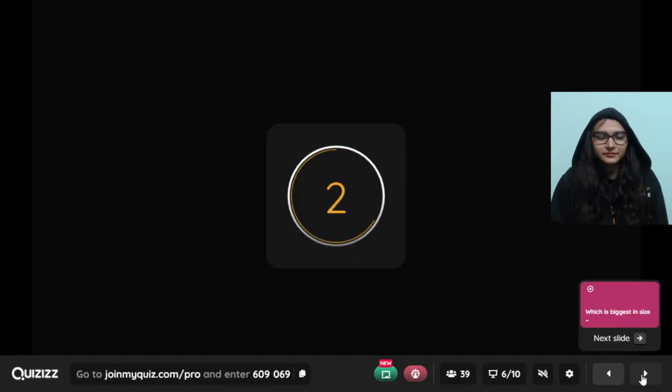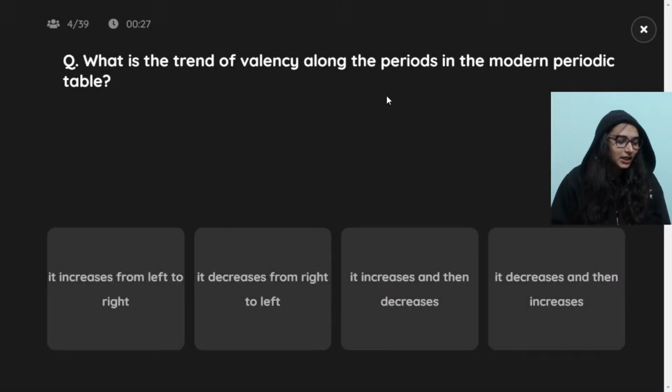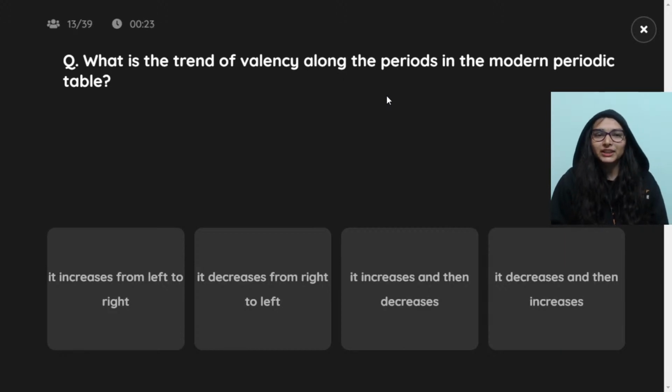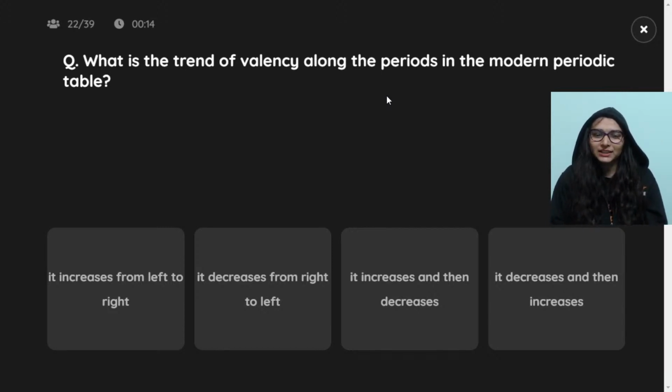Getting it? Practice कर लो ध्यान से. If you understand atomic size, all the properties would be easy for you. Okay? What is the trend of valency along the periods in the modern periodic table? Valency का trend along the period increases from left to right, decreases from right to left, increases and then decreases, decreases and then increases.